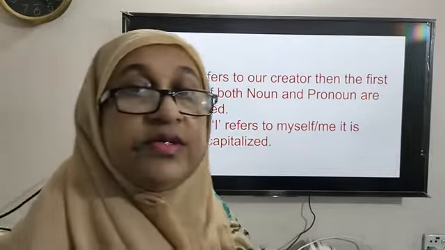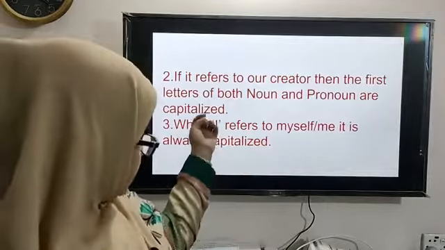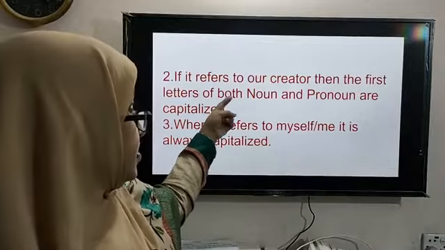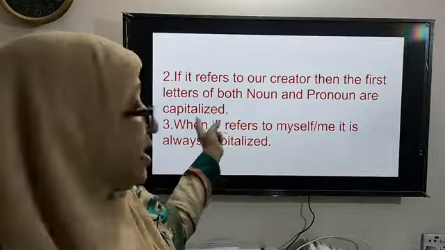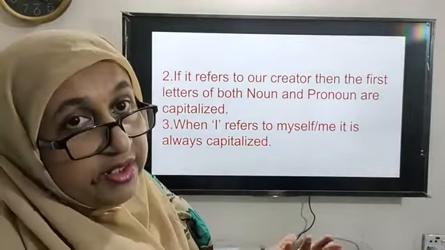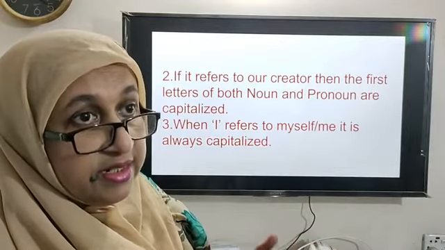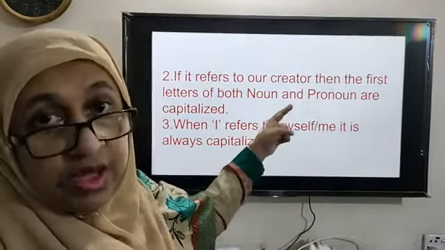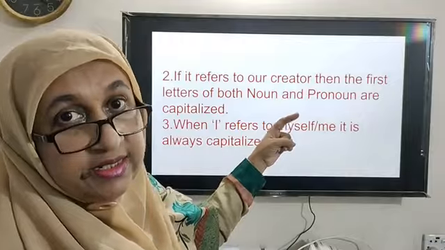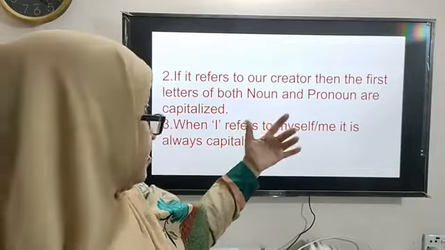Now I am going to the second rule, which tells that if it refers to our creator, then the first letters of both noun and pronoun are capitalized. Wherever it is used, in the middle of the sentence, at the end, or anywhere, the first letter of the noun and pronoun will be capitalized when it refers to our creator.